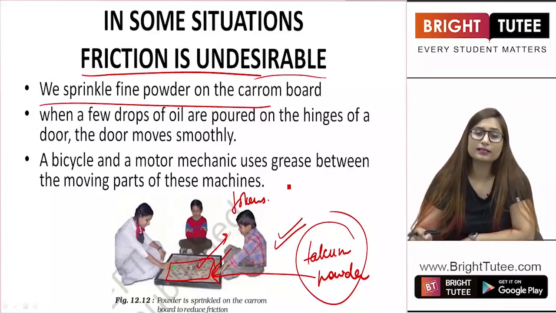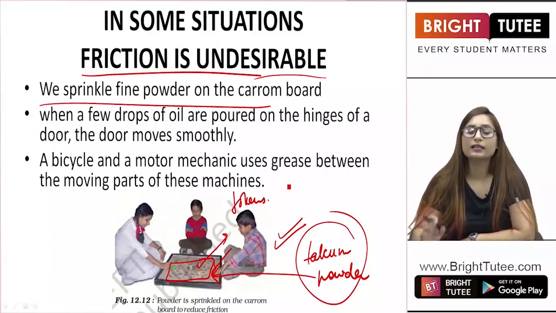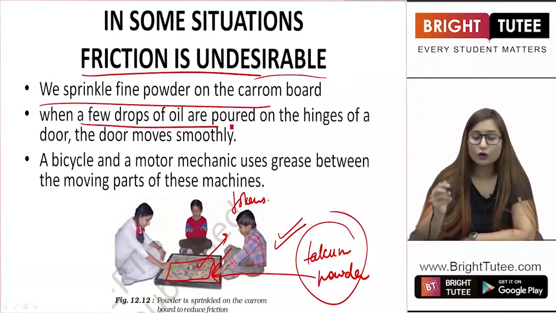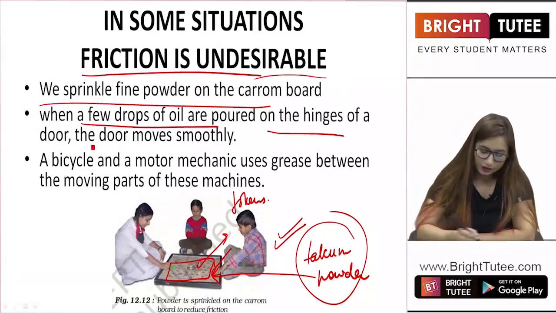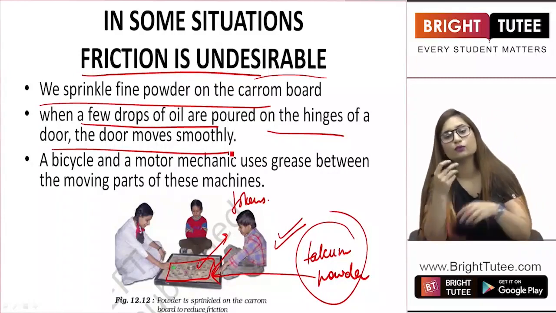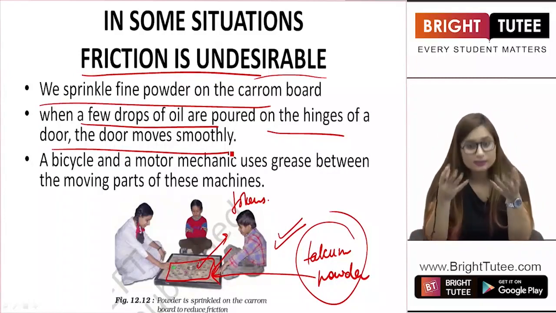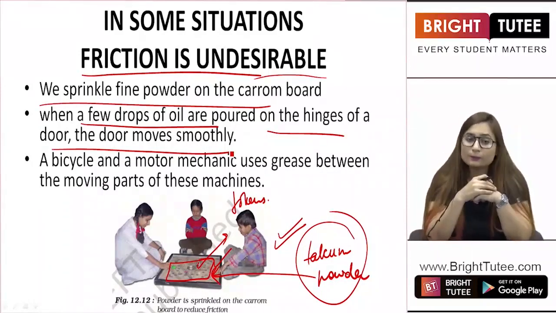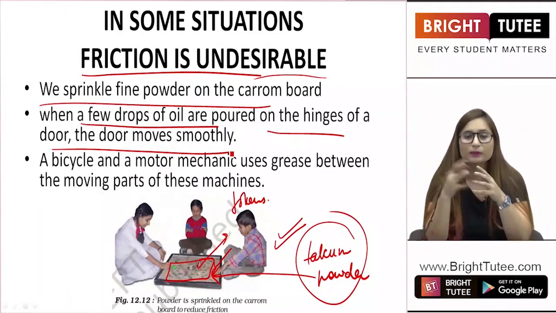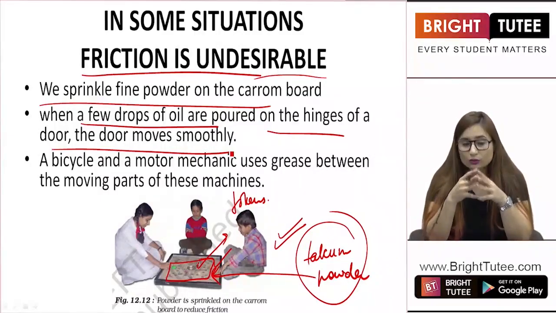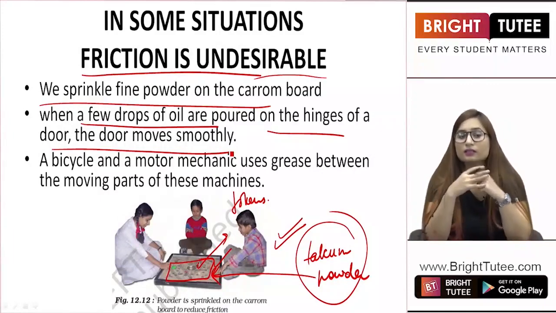We have numerous examples in which we decrease friction in our daily lives as well. Now when a few drops of oil are poured on the hinges of a door, the door moves smoothly. You must have seen that in your house as well. You can ask your mother that whenever a door is not working properly, your mother or your father pours oil into the hinges of the door, which makes the movements smooth.